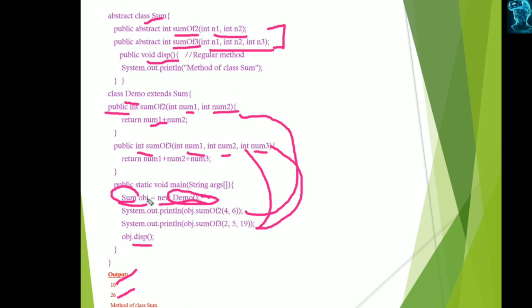For this purpose we are using the abstract class's object, obj dot display, because disp is the regular method of the abstract class. For this purpose only we are creating the reference object, not instantiating, so it is the method from the subclass.